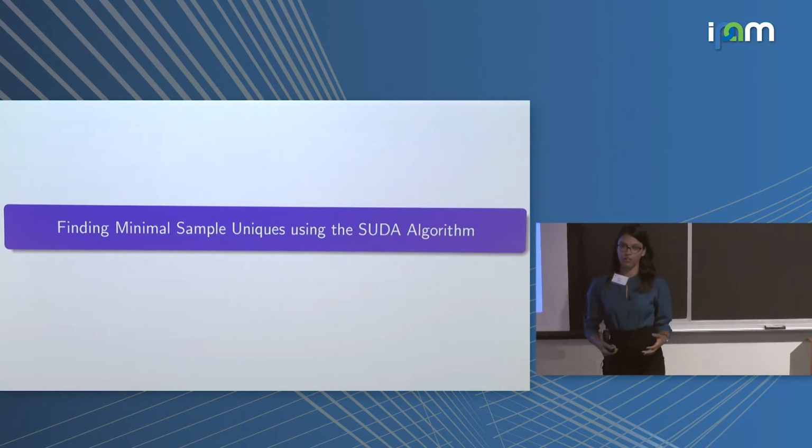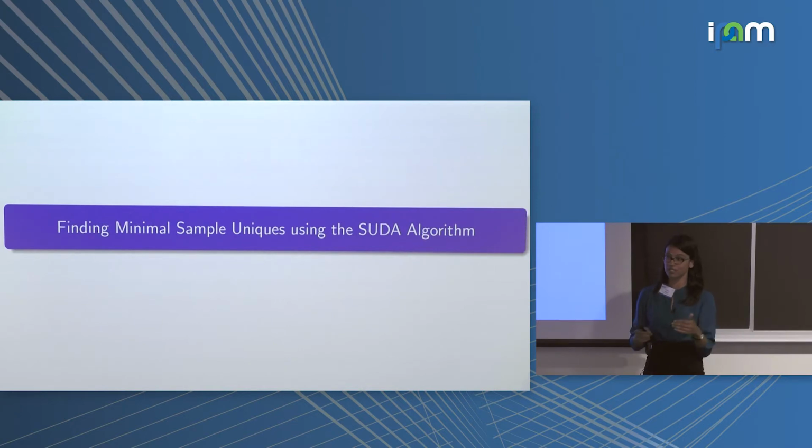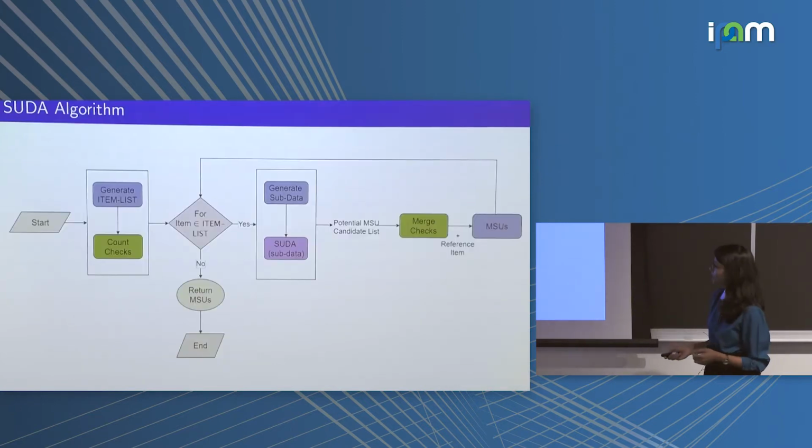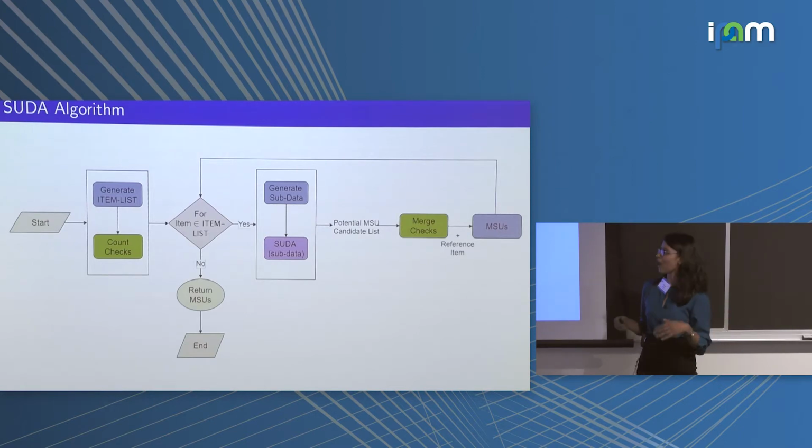So I'm going to talk about how SUDA does what it does using an illustrative example. SUDA is a recursive algorithm that computes the MSU candidates that Sarika talked about at every step in a depth-first manner. To elaborate a little on that, this is a rough, very top layer overview of how SUDA functions. It can be a bit overwhelming to go over all of it at once, so we'll be going over them in a sequential manner.